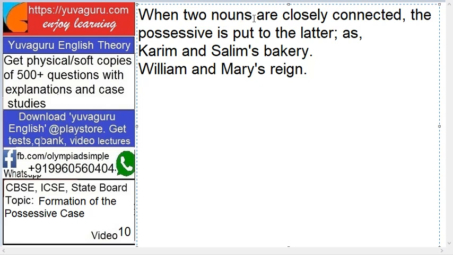When the two nouns are closely connected and the possessive is put to the latter, see this: Karim and Salim's bakery, Raju and Sanju's house. Closely connected means 'and' is the only word in between. It doesn't mean they are blood relatives or anything like that. So Raju and Sanju's house means it's both persons' house.